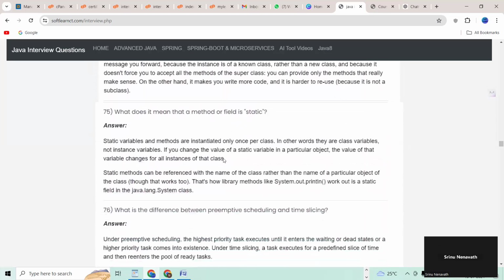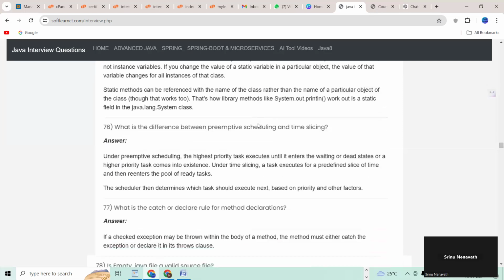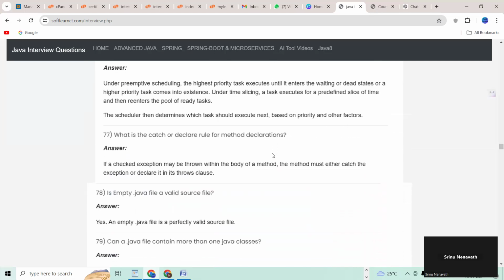77. What does it mean that a method or field is static? 77. What is the difference between preemptive scheduling and time slicing? That question already came. And what are the catch or declare rules for method declarations?